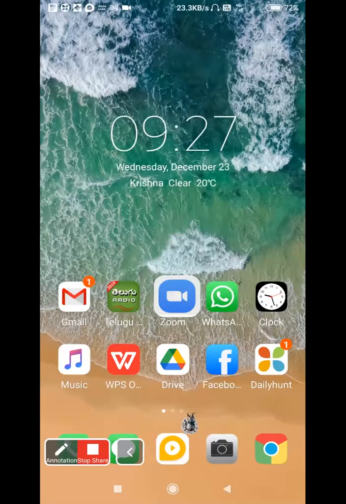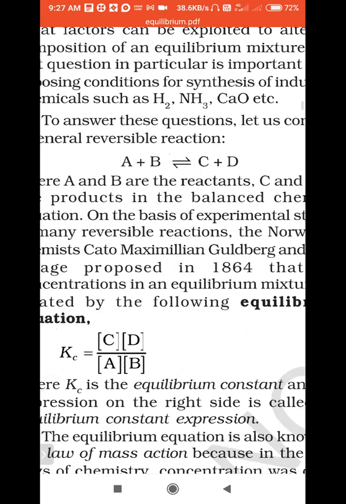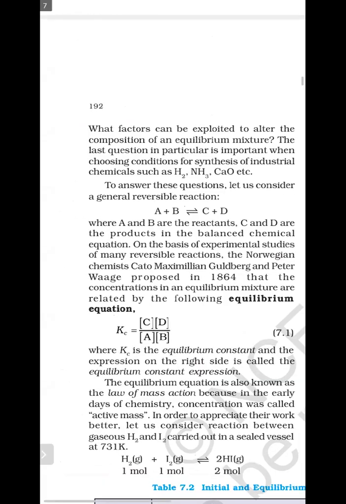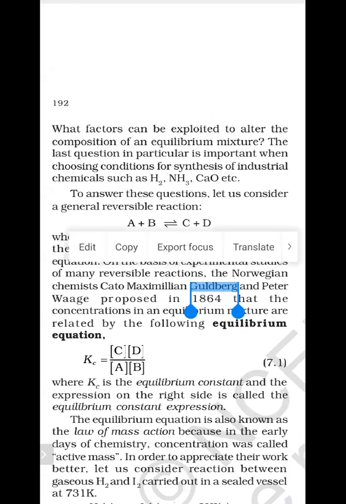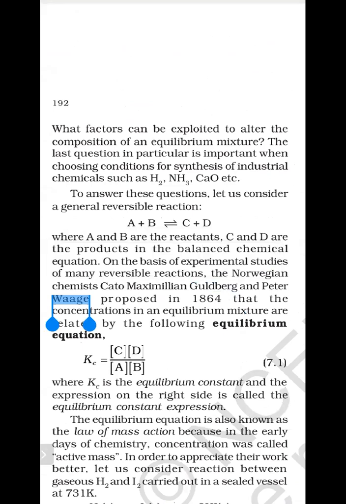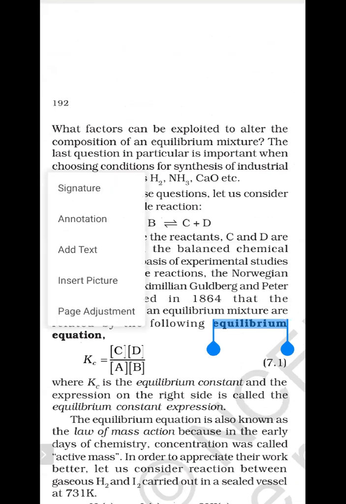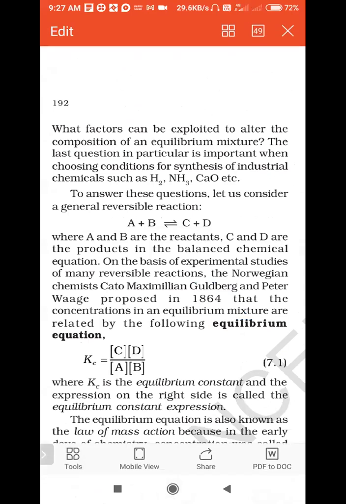So this is what we call the equilibrium constant. The equilibrium constant expression and this notation were proposed by two scientists, Guldberg and Peter Waage.